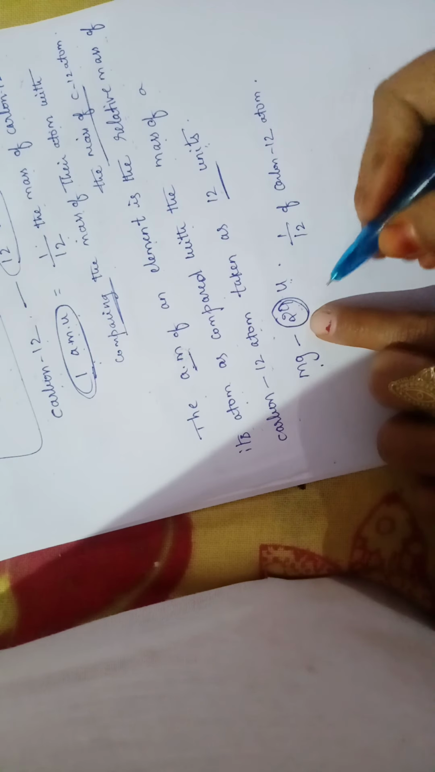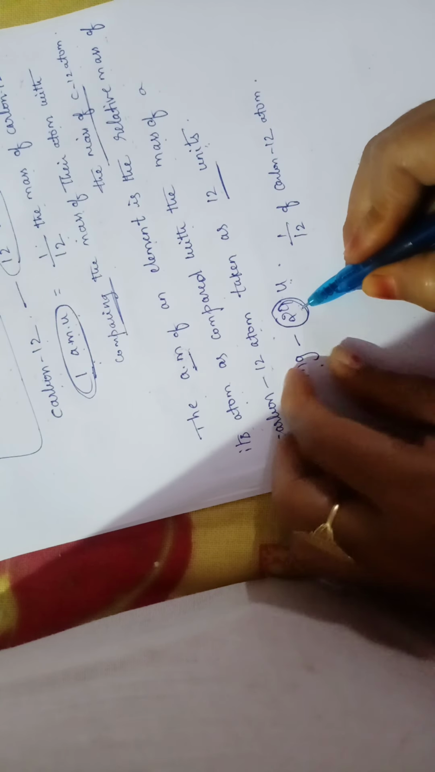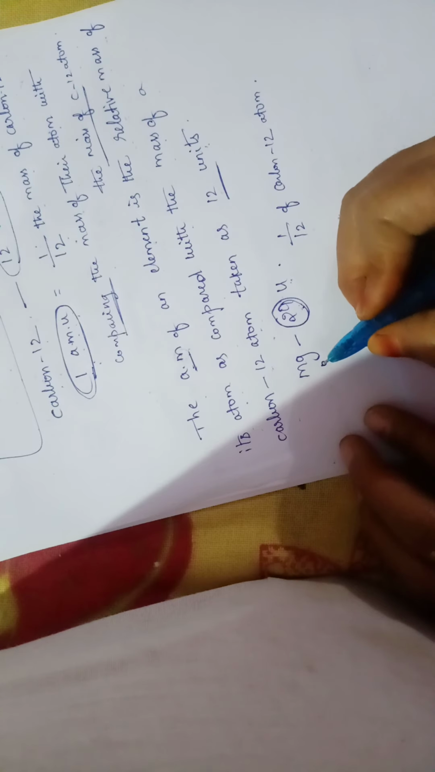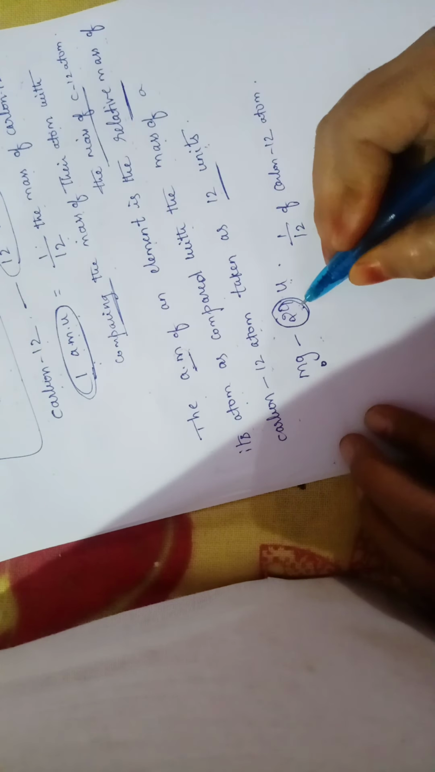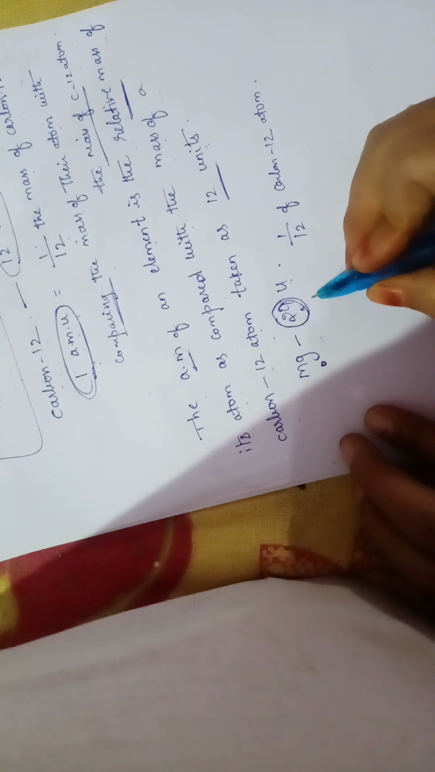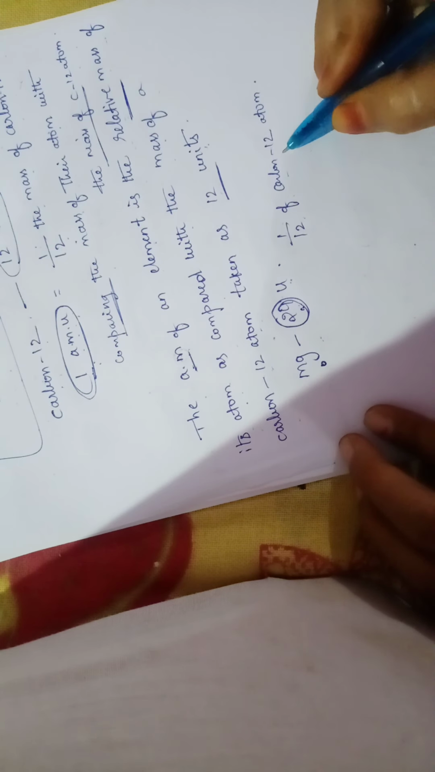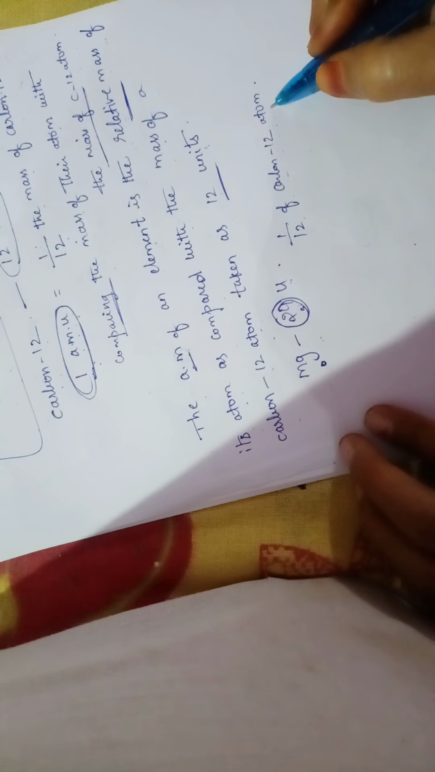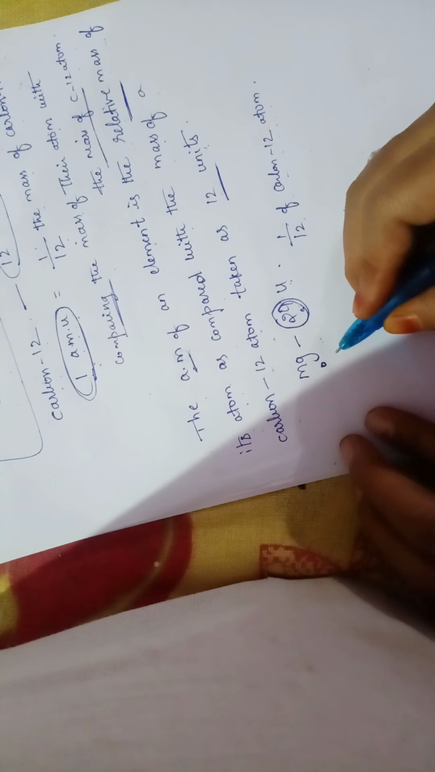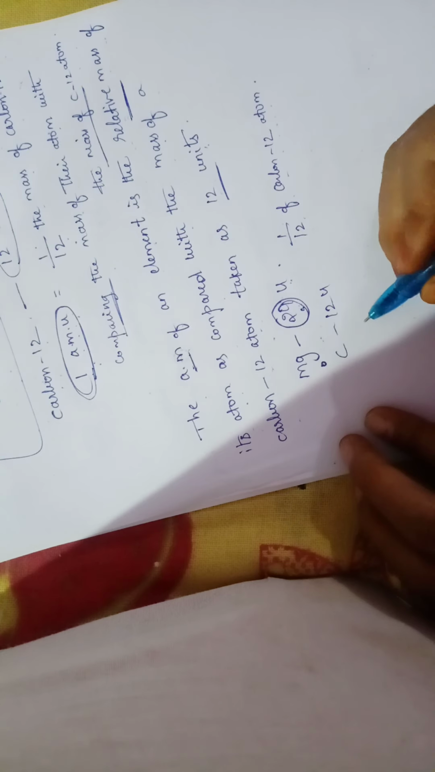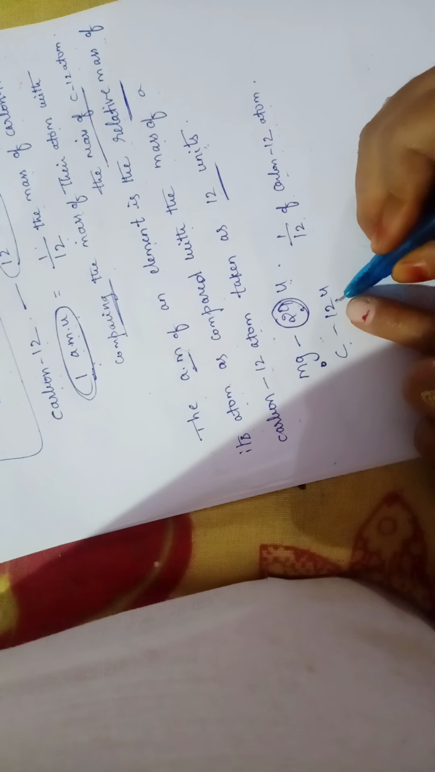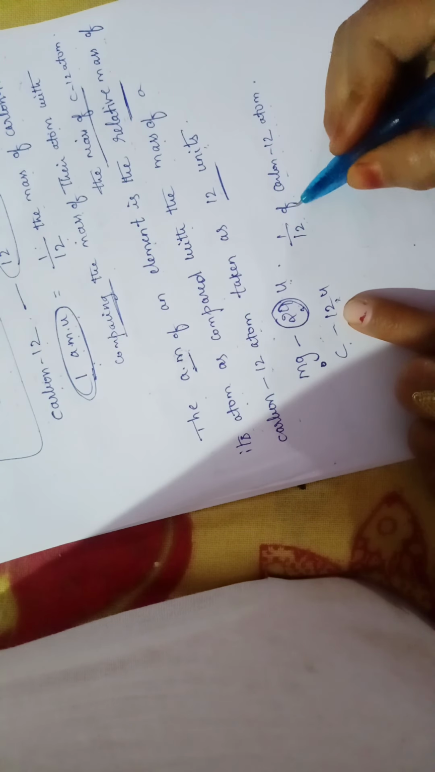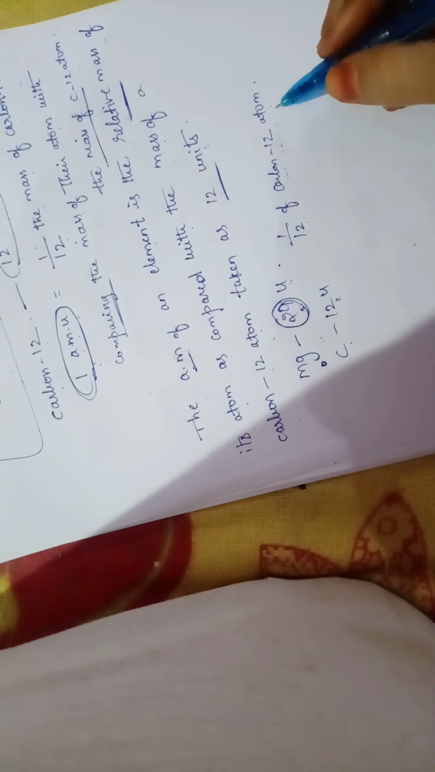24 u means what does it mean? The mass of a magnesium atom is 24 times more than 1 by 12th of a carbon 12 atom. We are telling it's a relative mass. Clear? Like that, if I say carbon is 12 u, what does it indicate? It is 12 times heavier: the mass of a carbon atom is 12 times the mass of 1 by 12th of a carbon 12 atom.